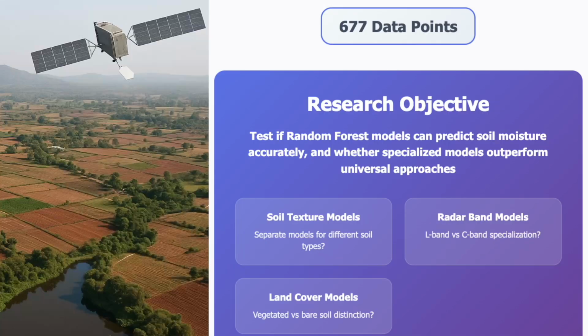With this dataset, we are going to test if random forest model can predict soil moisture accurately and whether it helps to make separate models for different soil textures, radar bands, and land covers. So first we will train the random forest regression on the whole dataset as one model, and then we will break it down by soil texture, radar band, and land cover, just to see if we get any improvement or interesting patterns. So it's an exploratory analysis that we are doing in this presentation.